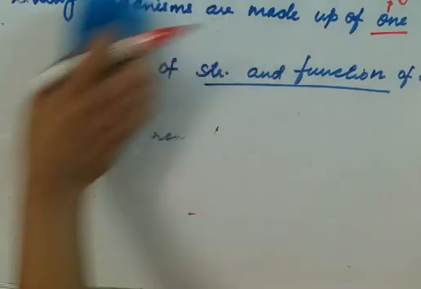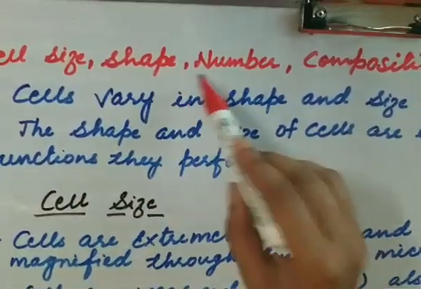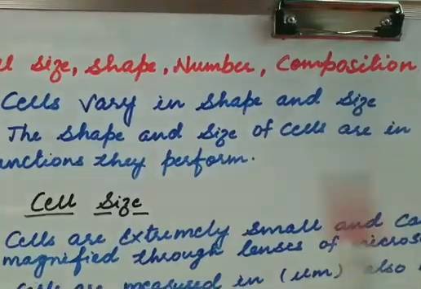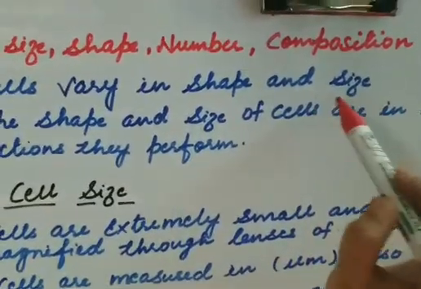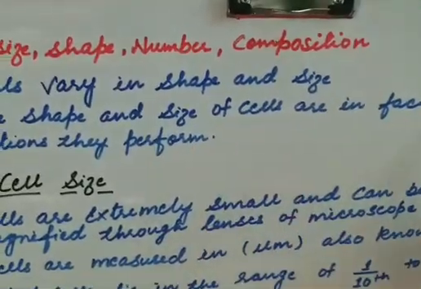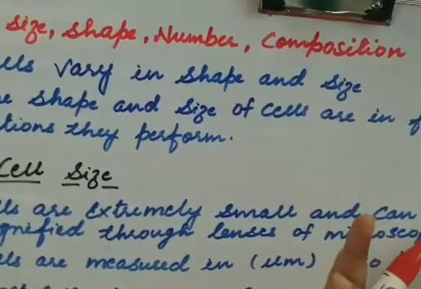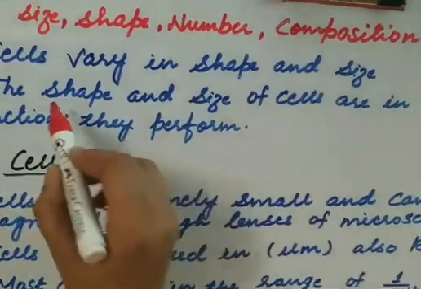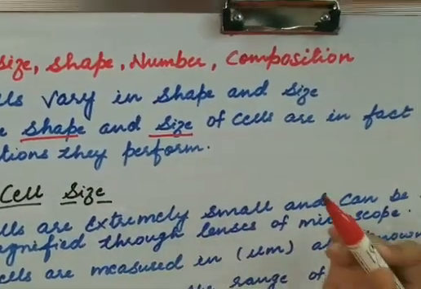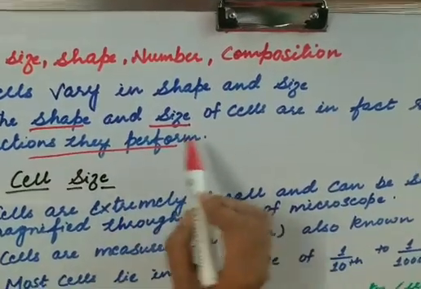Now we will move to the third topic, cell size, shape, number and composition. Cells vary in shape and size. They have different shapes and different sizes. And this shape and size are in fact related to the functions they perform. So according to what kind of function that particular cell is performing, the shape and the size of the cell will depend.